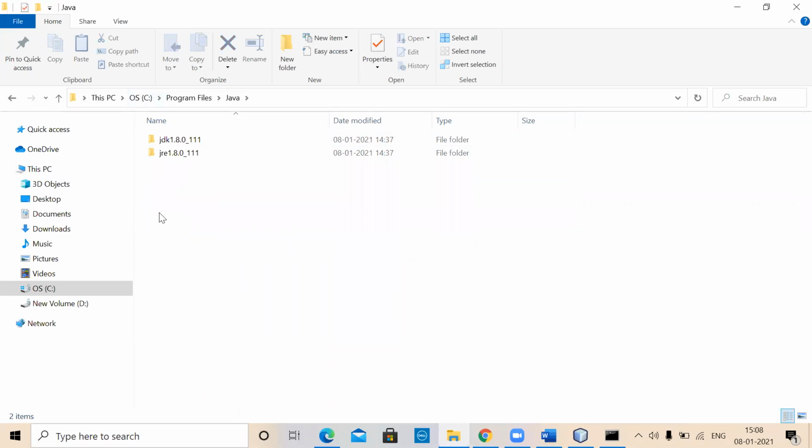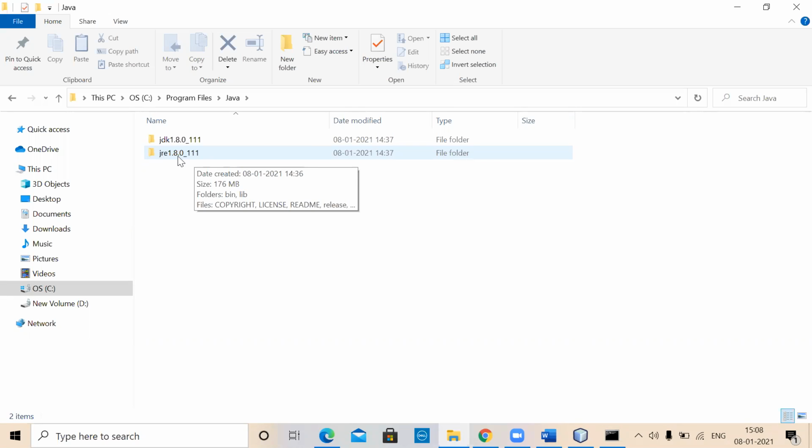Go into the Java folder, and then there are two folders. One is JDK, the other one is JRE. JRE means Java Runtime Environment. Runtime environment is good enough if you want to run the Java classes, Java programs, and all that. But if you want to develop programs, write programs, compile them, and do all that, then you require JDK.